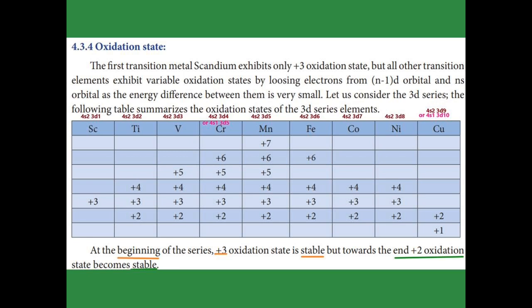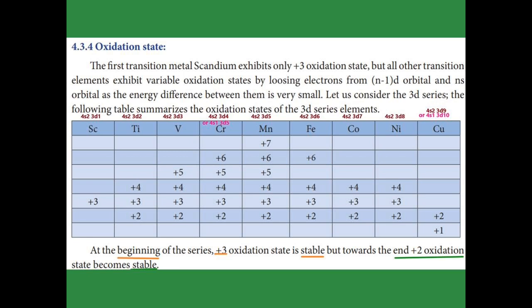Why does copper have plus 1 and plus 2? In copper the outer electronic configuration I indicated is 4s2 3d9. In that, if copper loses the 4s electrons, it gains the oxidation state plus 2. Suppose the other electronic configuration is 4s1 3d10. In that electronic configuration copper loses 1 electron, so it gains the oxidation number plus 1. So in copper we have plus 2 and plus 1 oxidation states.